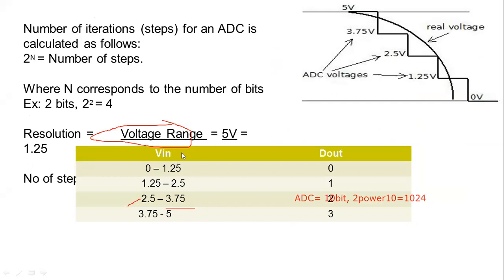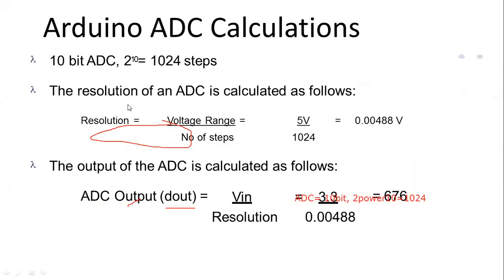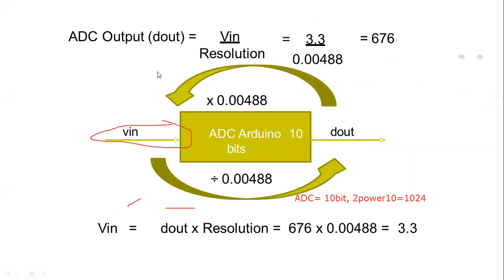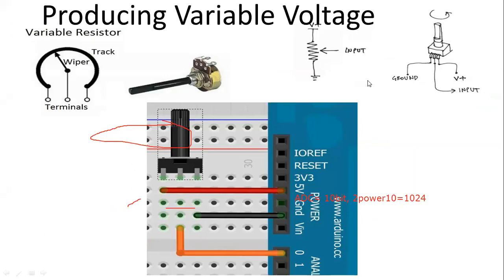The simple way I just want to convey is that in a 10-bit ADC, it will divide 0 to 5 volt into the format of 0 to 1023 values. You can understand the resolution of ADC calculation and do whatever conversion you want, but I'm not going to say that right now, you can do it on your own. So this one is the ADC output, and this one is a potentiometer.